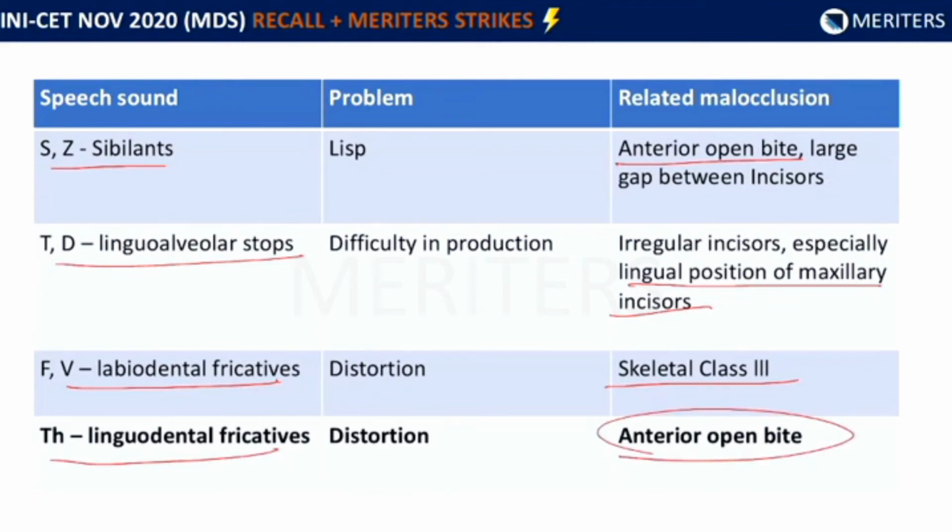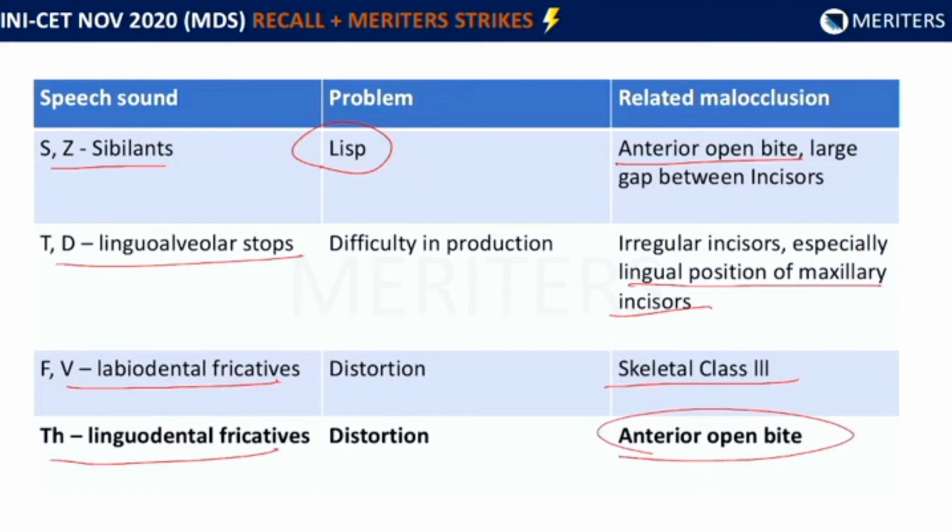Doctor, is there any diagnostic or prognostic value to this assessment? Yes. So it is important to know whether the speech defect that a patient comes to you with is related to his malocclusion or not. This is very important to diagnose right at the beginning, because we need to know whether the orthodontic therapy is going to improve his speech defect or not. If a patient comes to you with a lisp and you see that he has an anterior open bite, you know that these two problems are related. So you know that if you close the anterior open bite, the speech problem is going to become better.